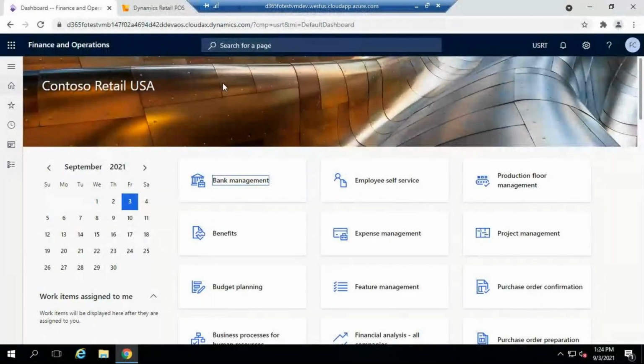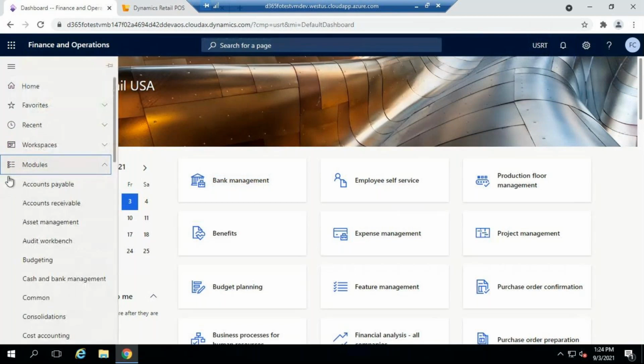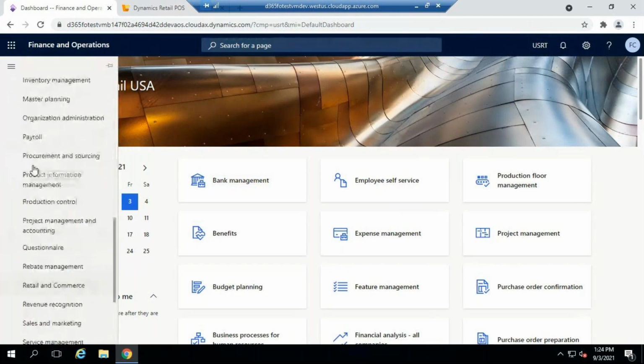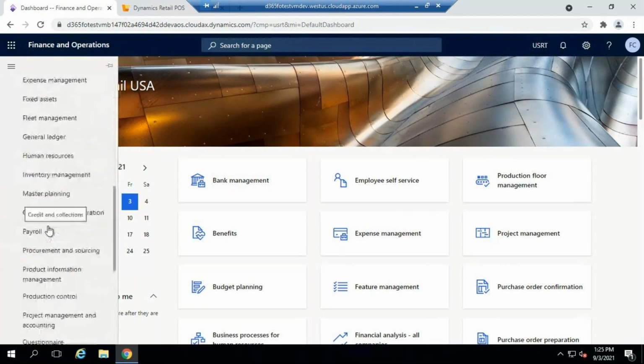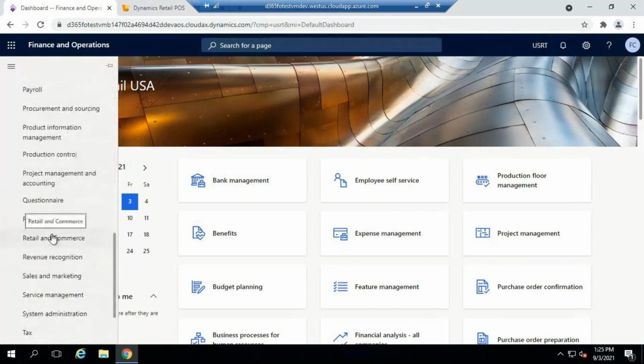We'll try to log into the application. This is the D365 application. Out of that, we are going to deal with the total retail activities from the USRT company. From here, we are going to deal with the modules. Here you can see the list of modules. Under this, we are going to deal with retail and commerce. So this is our major module.